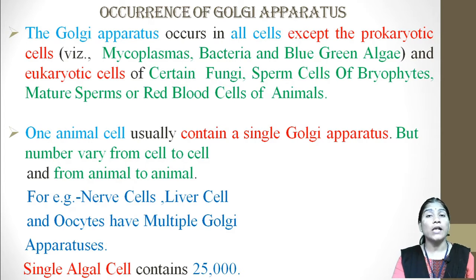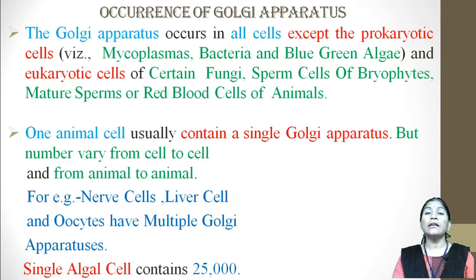Generally, in one cell there is one Golgi apparatus present, but it may vary from cell to cell or animal to animal. For example, when we take the example of nerve cells, liver cells and the oocytes, these cells have multiple Golgi apparatus. Means multiple numbers of Golgi apparatus are there.